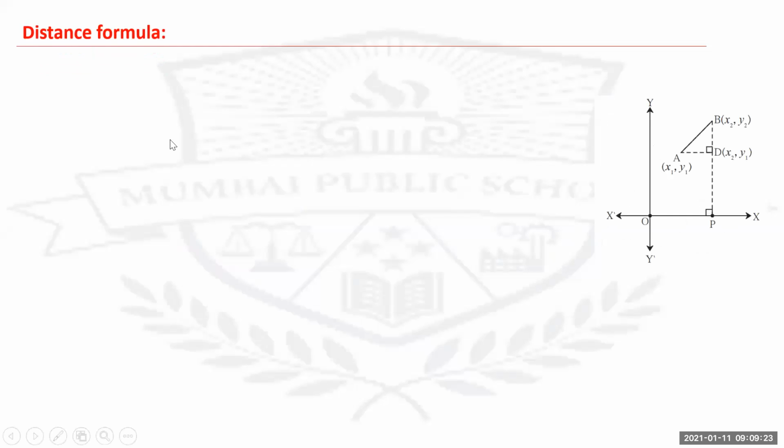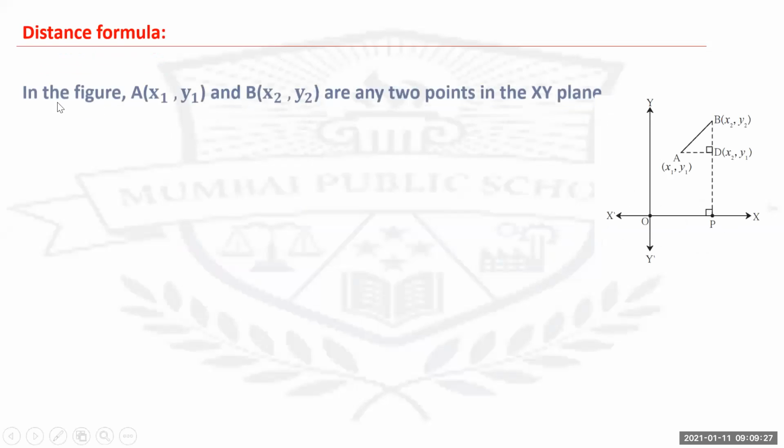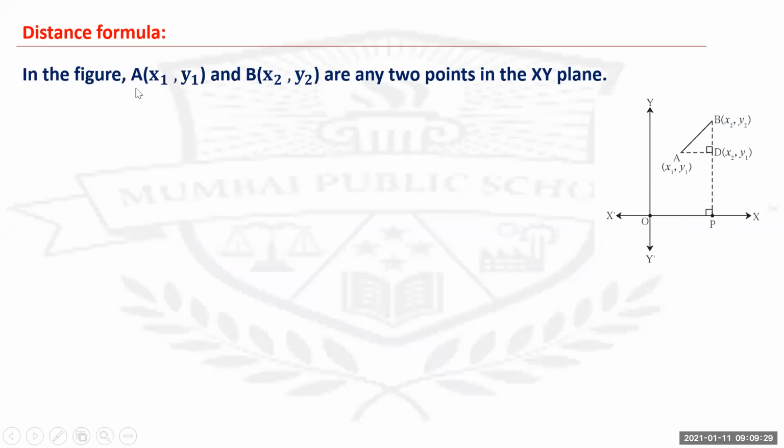This is the figure for how we have derived this distance formula. Now in the figure, A (x1, y1) and B (x2, y2) are two points in the xy plane. Coordinates of A are x1, y1 and coordinates of B are x2, y2.